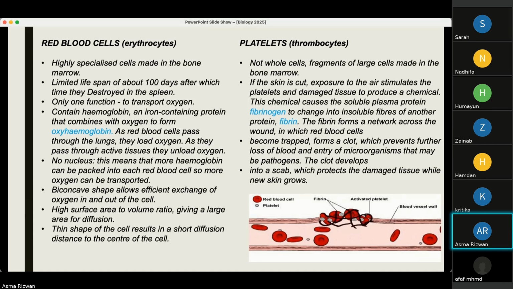They have a high surface area to volume ratio, giving a large area for diffusion. And they are thin in shape. The thin shape of the cells results in a short diffusion distance to the center of the cell.